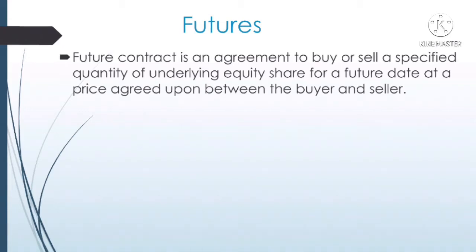Let us consider an example. Take the Reliance July contract. If you want to buy this Reliance July contract, you need to buy one lot. One lot size of Reliance contract equals 250 shares. That means you have to buy a total of 250 shares to buy a single futures contract. The present value of Reliance is 2240.